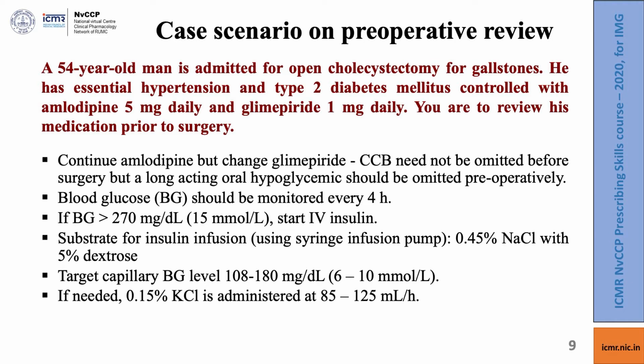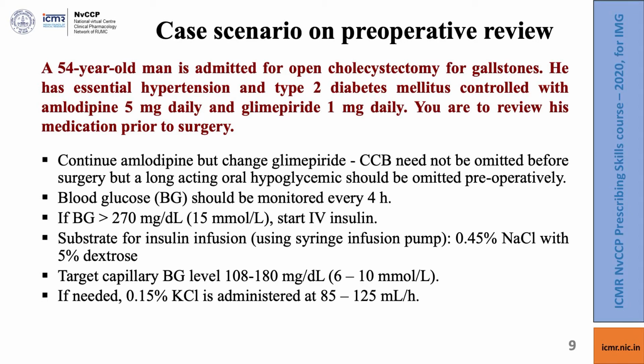A 54-year-old man is admitted for open cholecystectomy for gallstones. He has hypertension and type 2 diabetes, which are under control using amlodipine 5 mg daily and glimepiride 1 mg daily. You are to review his medication prior to surgery. Your review should preferably go like this. We can continue with amlodipine, but we should consider changing glimepiride.